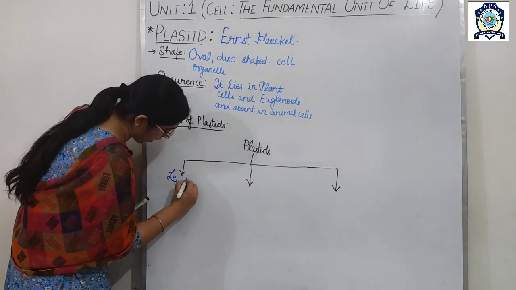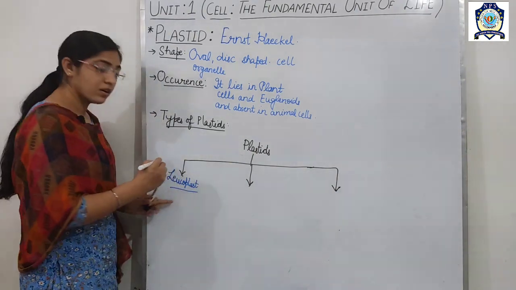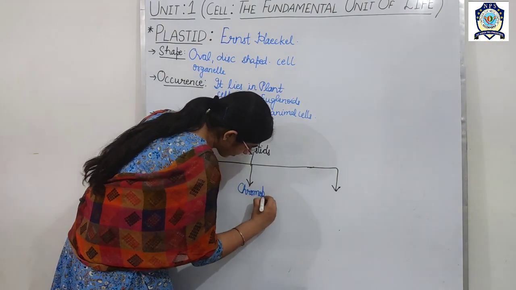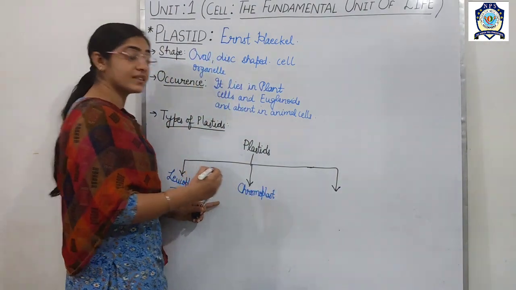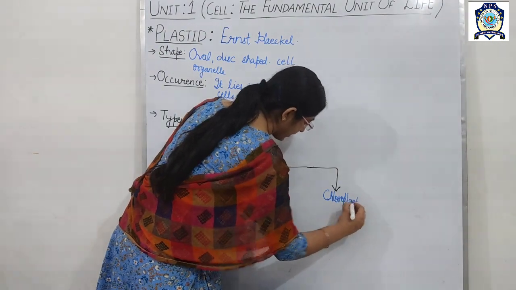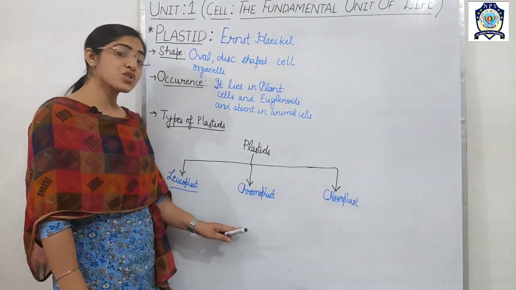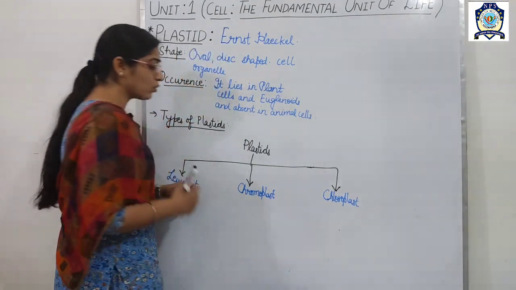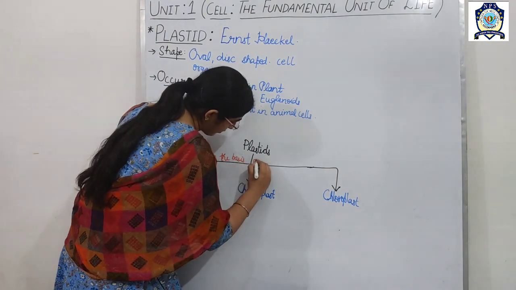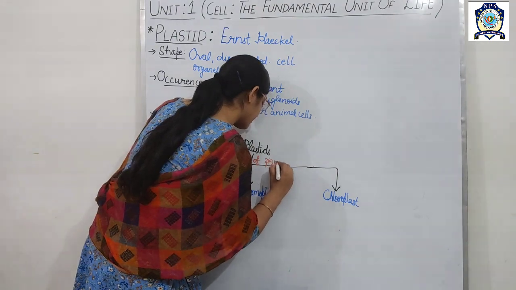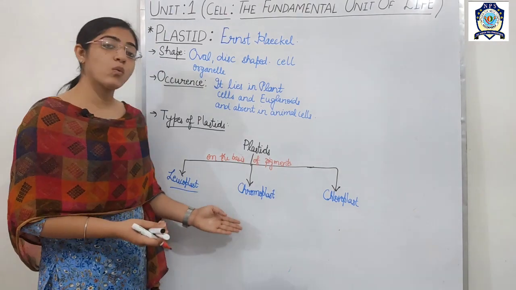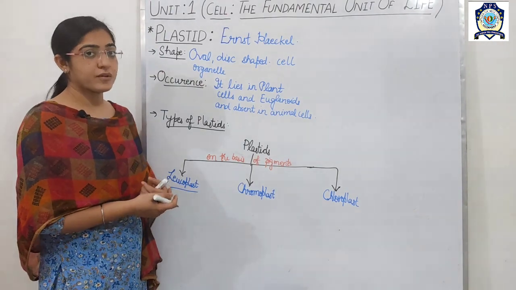One is the leucoplast, another is the chromoplast, and the third one is the chloroplast. Is it okay? Now we will study in detail one by one all three kinds of plastids.